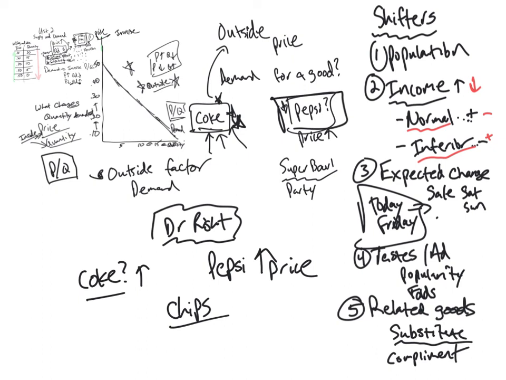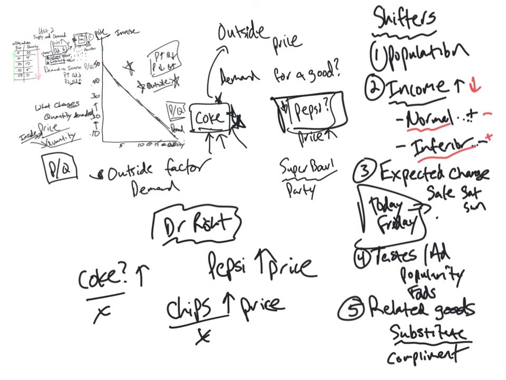Okay, so what happens if the price of chips goes up? So, right, as chips are more expensive, I normally buy chips and Coke together. I have to buy them together. They go together. They're complements. So if chips are more expensive, I don't buy as many chips, and therefore I don't buy as much Coke. Right? So complements work in that sort of direction. I'm not substituting one for the other. I'm buying both of them together.